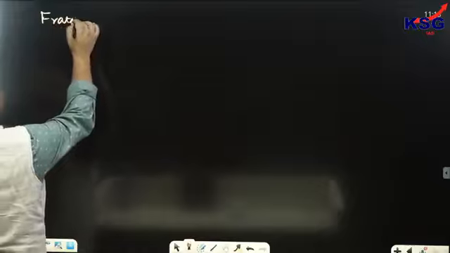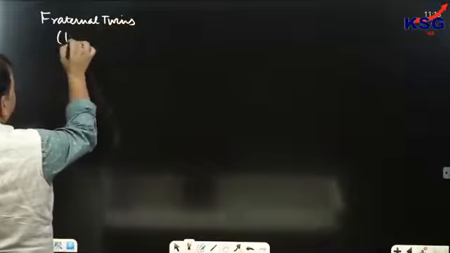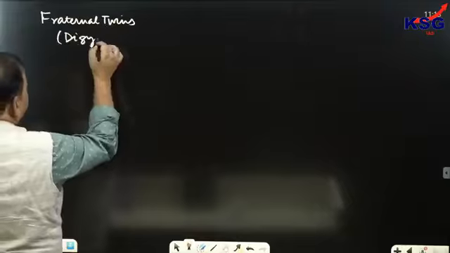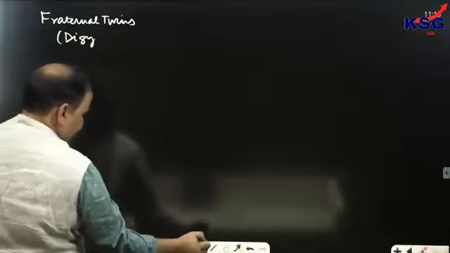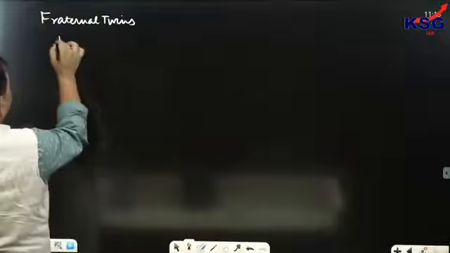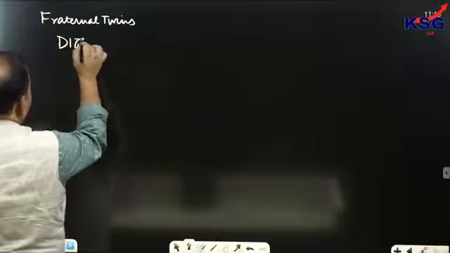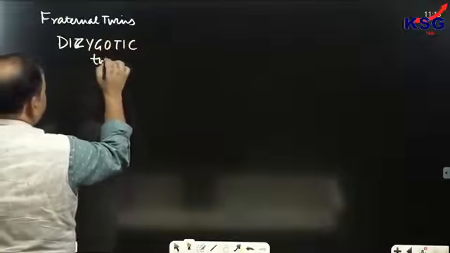See how dizygotic twins or fraternal twins are born. Fraternal twins, which do not look similar, or dizygotic twins, would be born how?